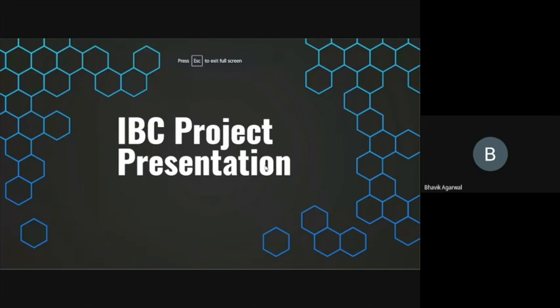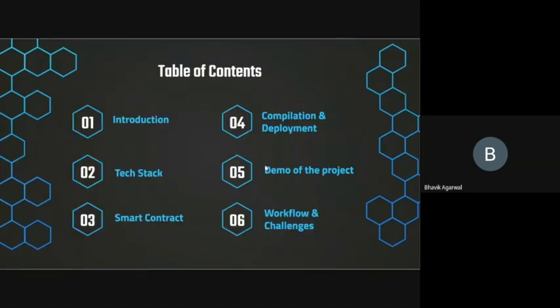So this is our IBC project presentation, and this is the flow in which we are going to present. With the table of contents, first we are going to start with the introduction. Then we will be explaining the tech stack we have used. Then we are going to explain the smart contract code and how we have made it, with what thinking we have made it. Then we are going to explain the compilation and deployment. Then we are going to give the demo of the project, like what the workings of the project are and how it is working. And then we are going to explain the workflow and challenges.